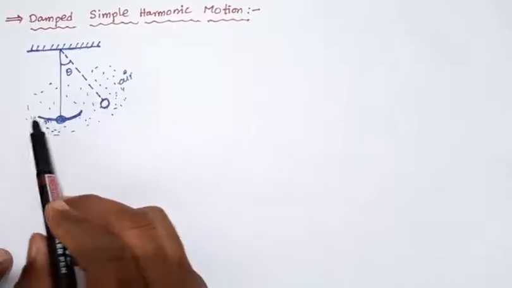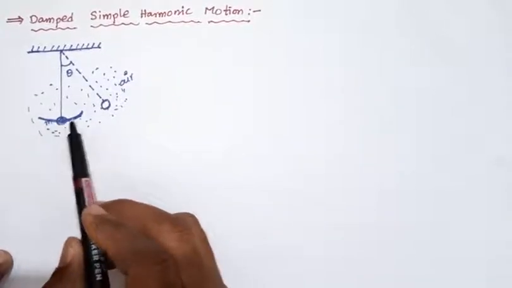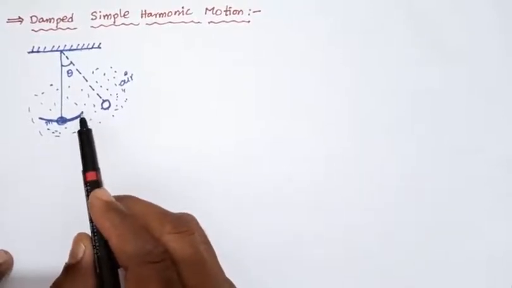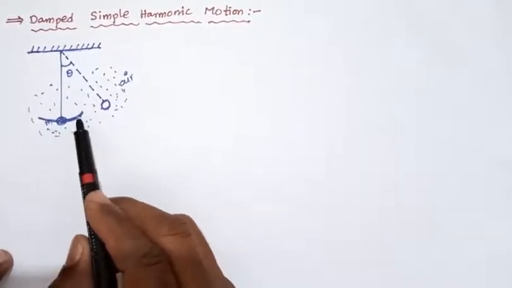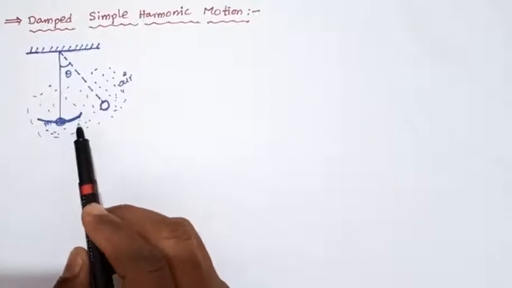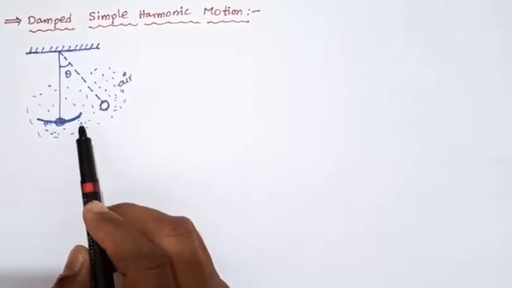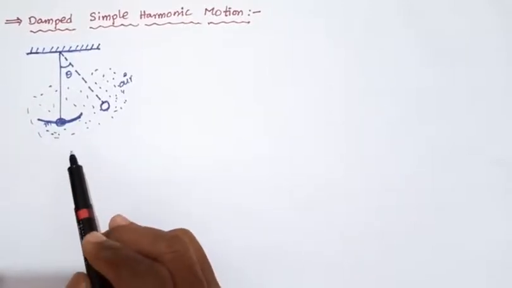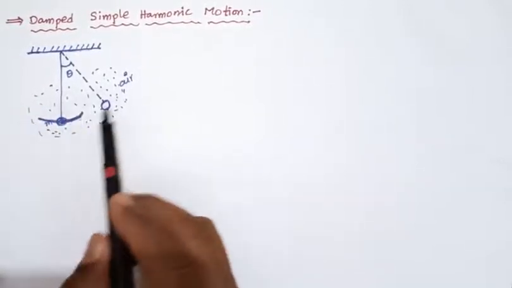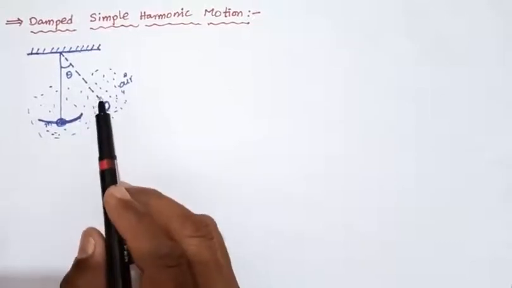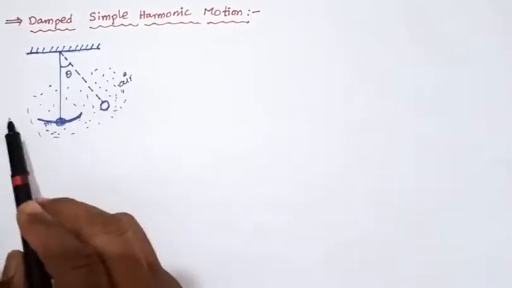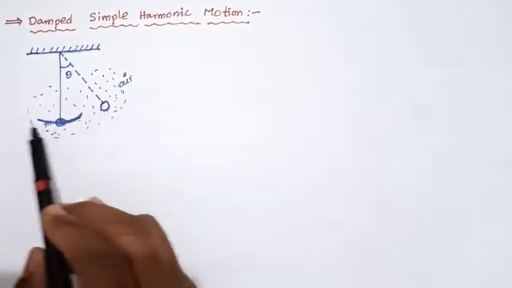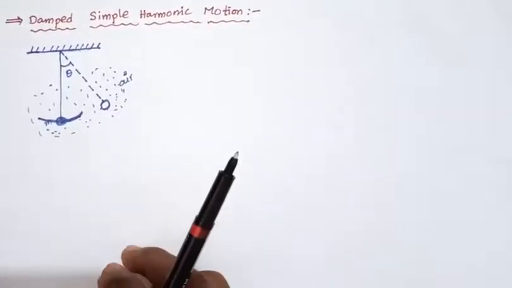That means the energy decreases, and the oscillations decrease. The displacement decreases, and after some time, after 10 minutes or 5 minutes, it stops at the mean point. This is because the air drag and air friction oppose the motion of the simple pendulum, the simple harmonic motion.